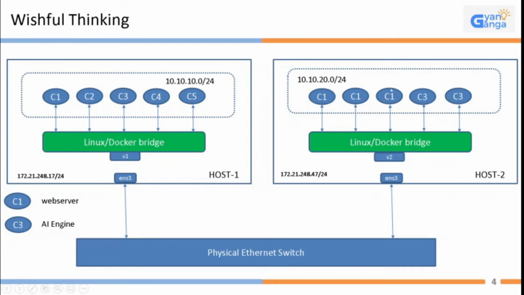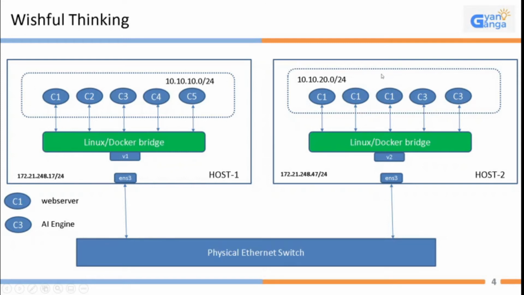This is fine, but it is not possible because this is in one network. Traffic has to pass through the host which is in another network, then go to the other host, and then reach the containers deployed on this Linux bridge. So this is not as easy as what we think by looking at this diagram. The idea is how can we extend this LAN to this host?